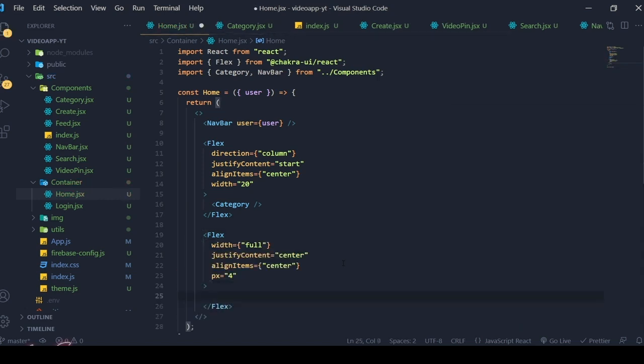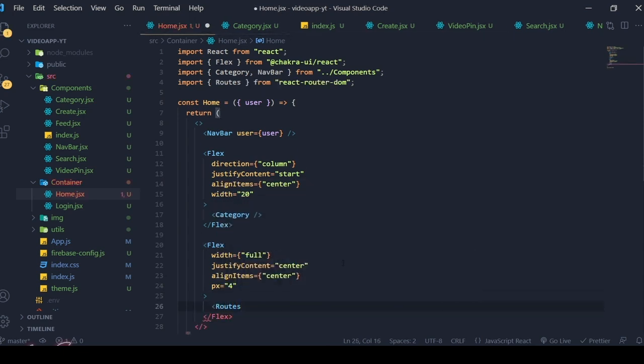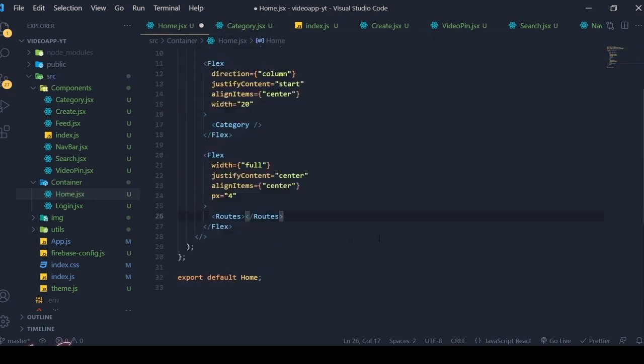Inside this I'm going to create the routes, which come from React Router and all. Make sure that's imported properly, Routes, and along with that I'm going to import one more thing, Route, these two. Inside this Routes I'm going to pass different routes.